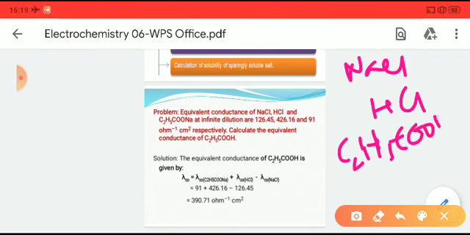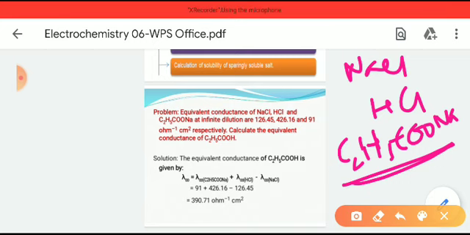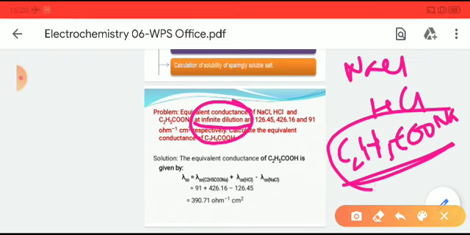Remember one thing, these equivalent conductances are given at infinite dilution. So when infinite dilution is given and you have to determine an electrolyte's equivalent conductance at infinite dilution,